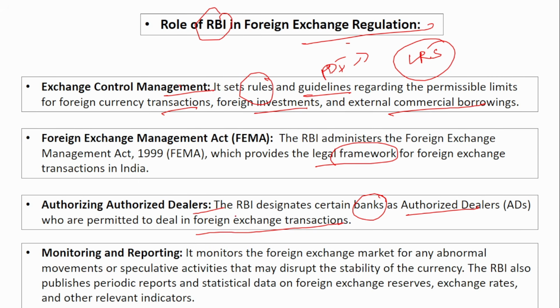Next is monitoring and reporting. It monitors the foreign exchange market for any abnormal movement or speculative activities. Sometimes speculative activities happen just so that people can gain profit from them, right? So it continuously keeps monitoring that, and also they publish. On a continuous basis, RBI publishes the foreign exchange reserves report, showing how much forex is held by the Reserve Bank of India and in what form.